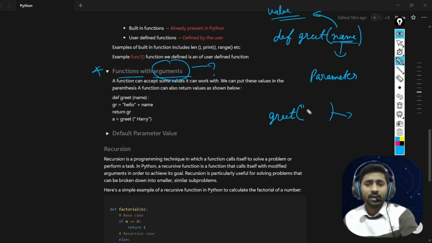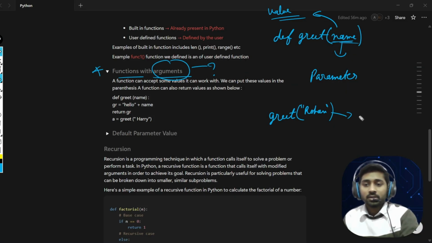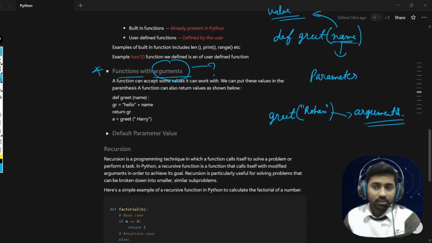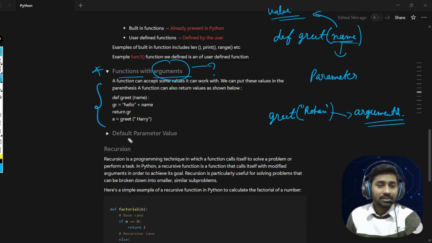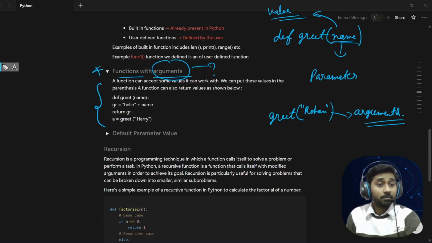I can pass, let's say, Rohan. This is called your argument. Hope you understand. Let me show you with the code so you will get better clarity.